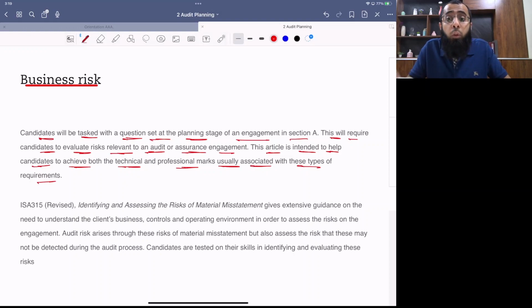But currently, we are talking about risk evaluation because this will be the first requirement which you will be getting in your exam. And obviously, it is important to learn this skill because it represents 20 to 25 marks in your exam. Within risk evaluation, we are talking about business risk, which can come for like 8 to 15 marks. And then risk of material misstatement, and then audit risk will be included.